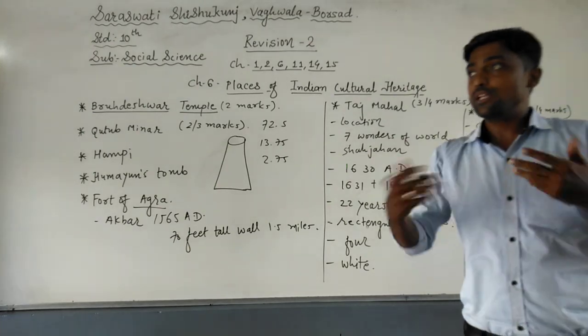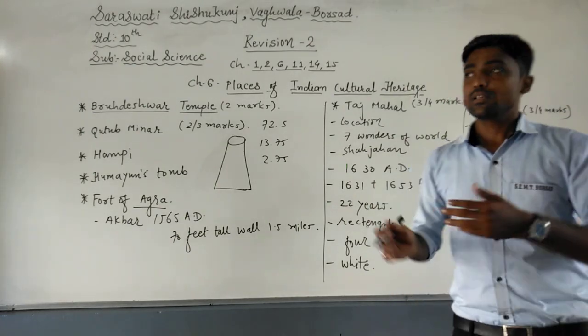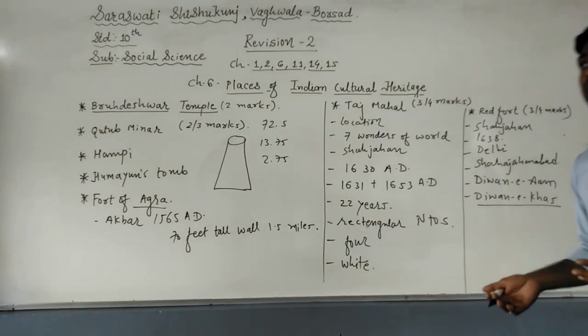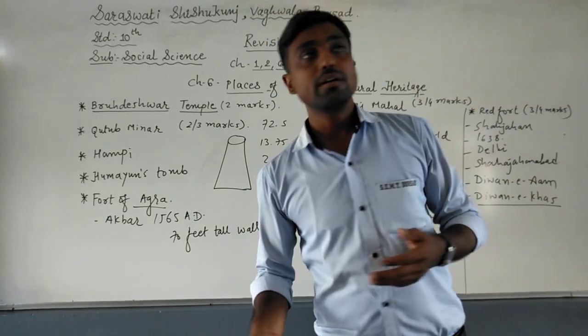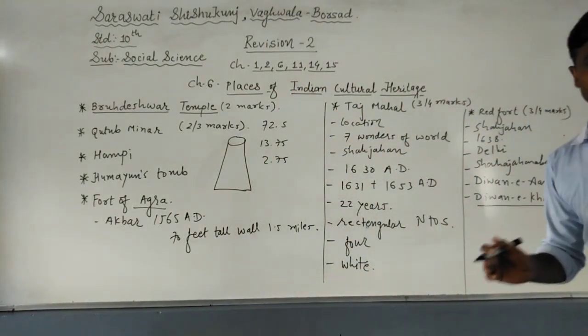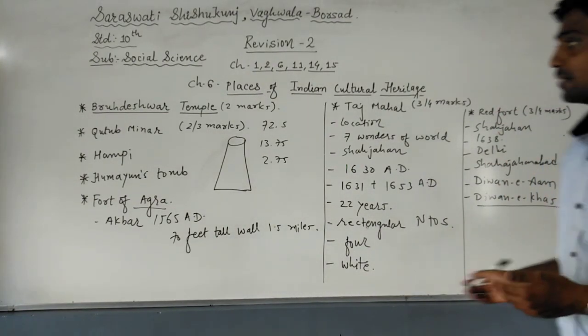That is why it is believed that Shah Jahan held the meetings with the courtiers in that Diwane Khas. Apart from this, every year during our national festivals, the national flag is hoisted on the Red Fort. You know about this. So it is asked for 3 or 4 marks.